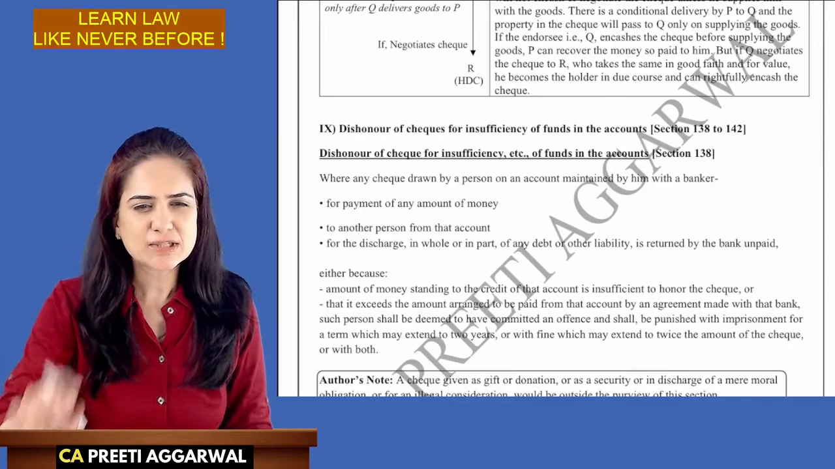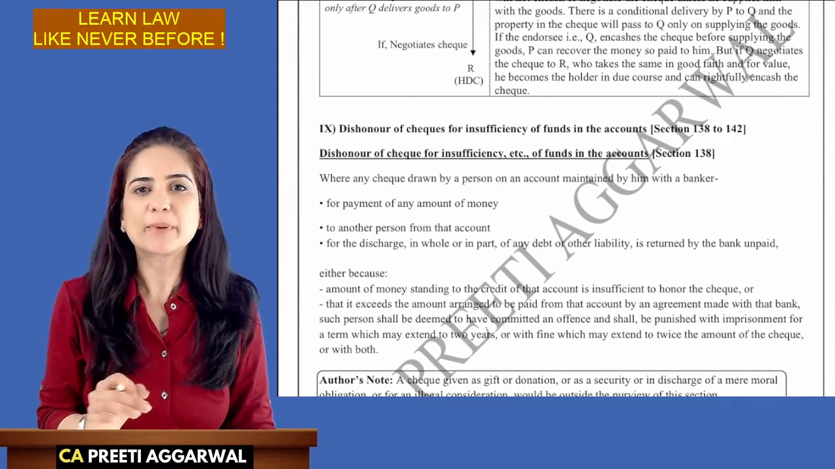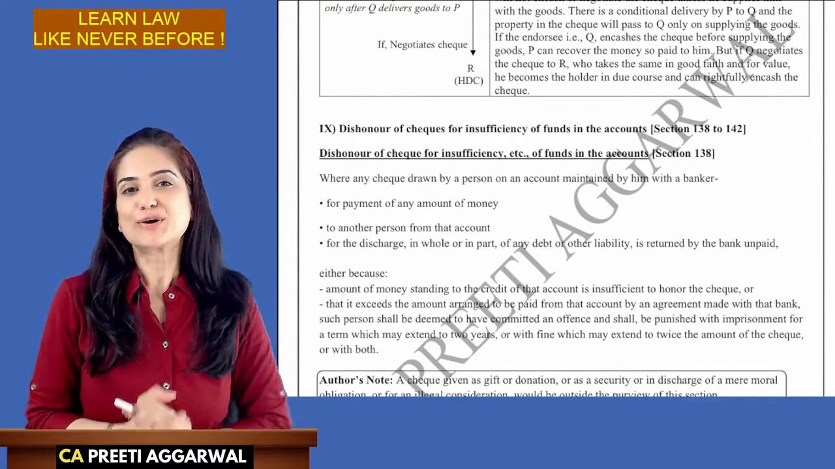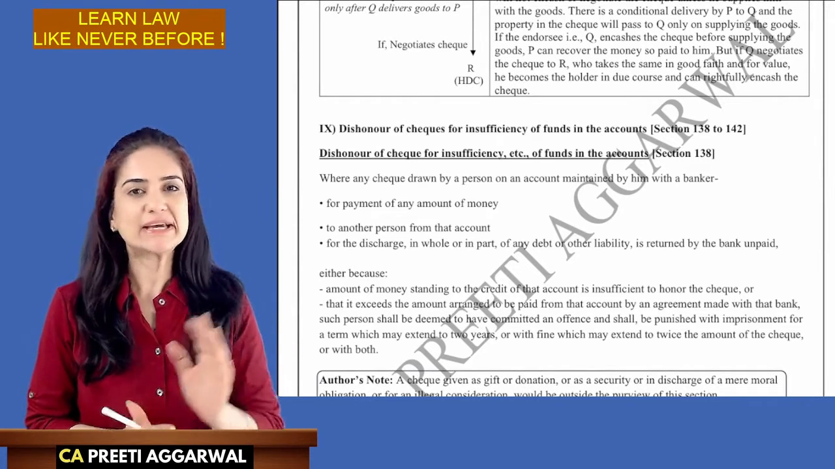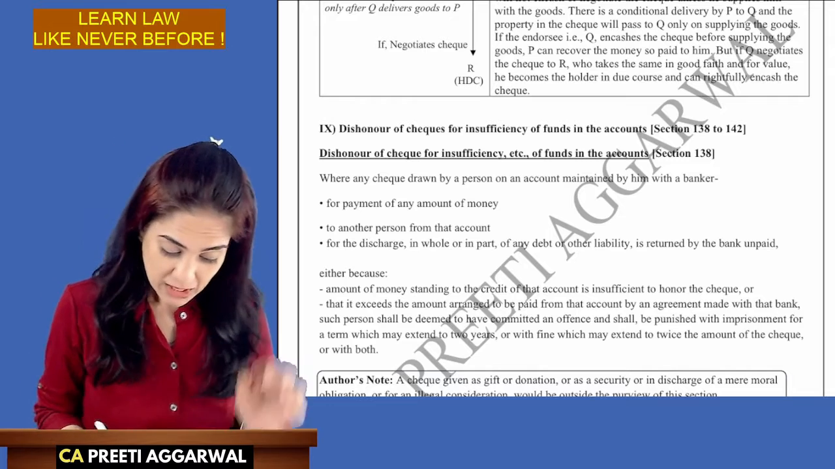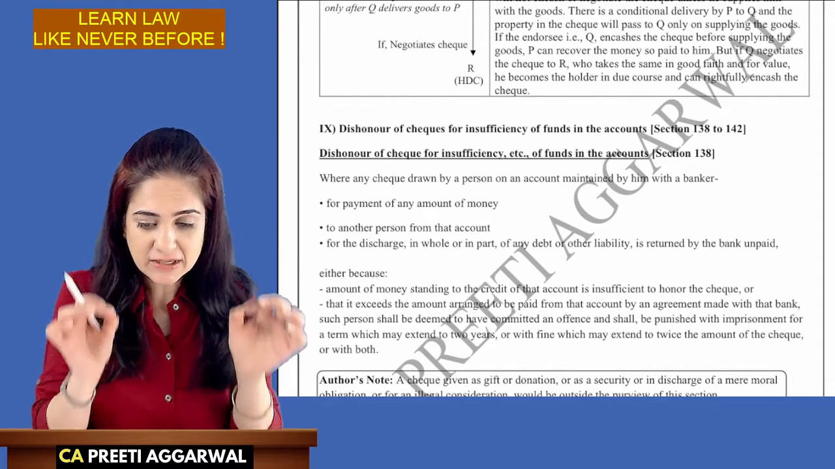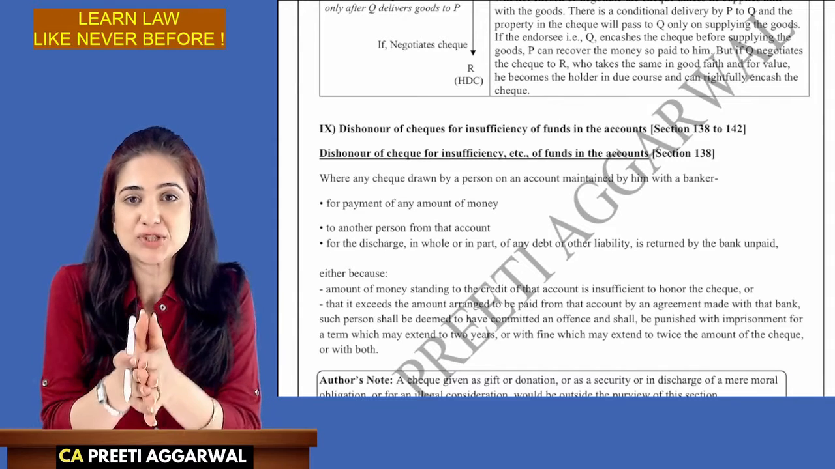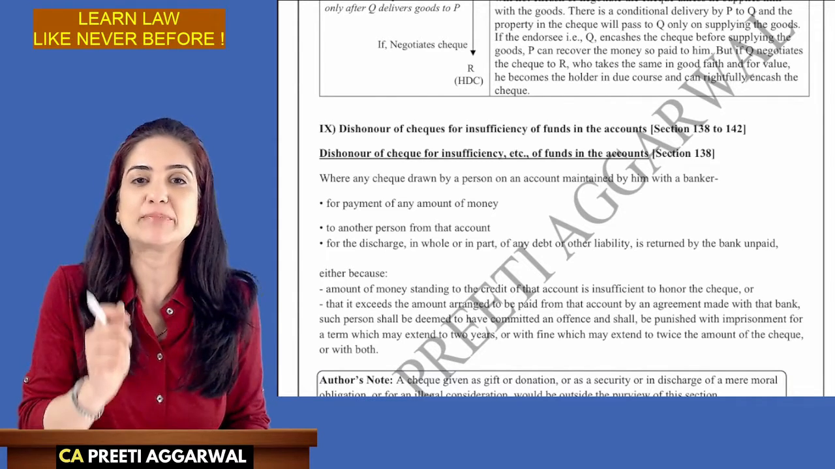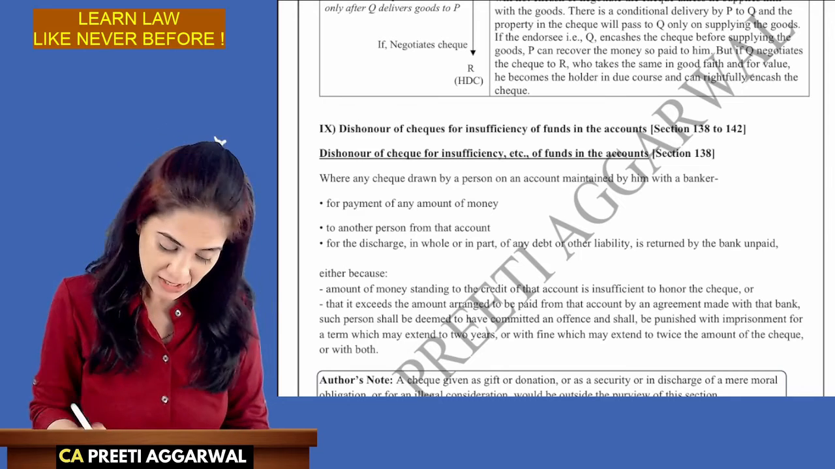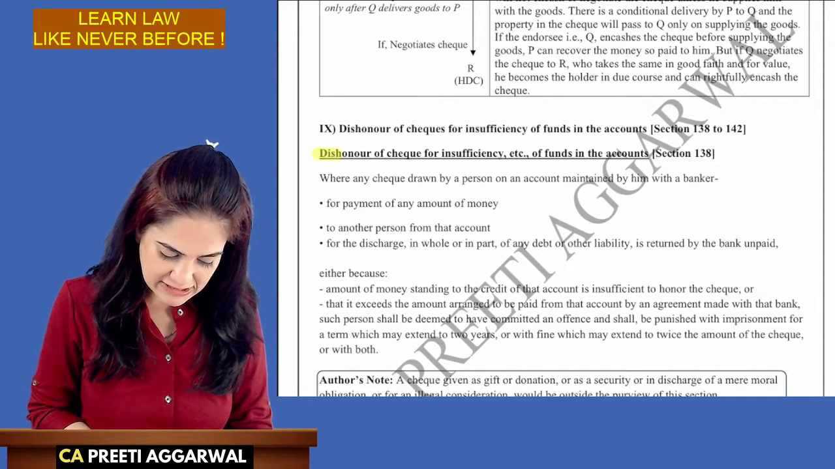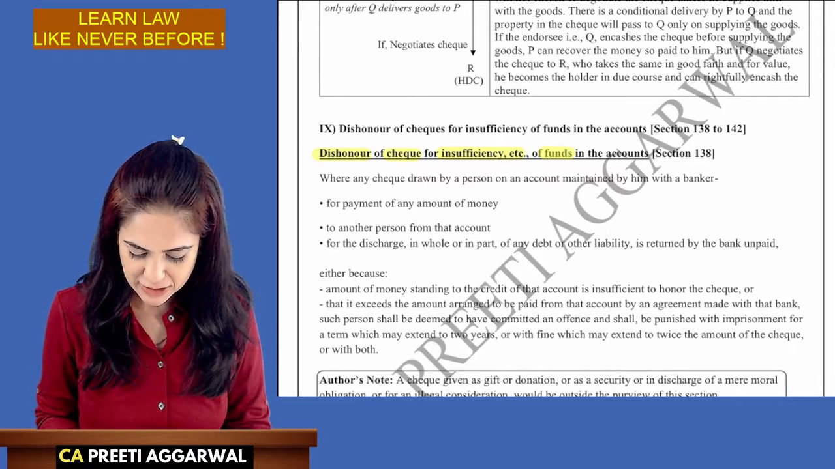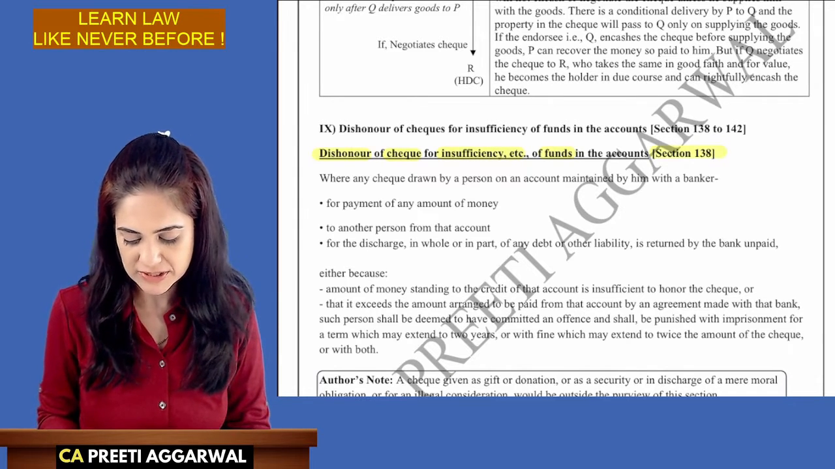Students, let us discuss one very important topic for exam, section 138, dishonor of check due to insufficiency, etc. of funds. Let us discuss in detail with examples, because I want that if a question is asked on section 138, you should be able to solve it confidently. The title reads as dishonor of check for insufficiency, etc. of funds in the account, section 138.